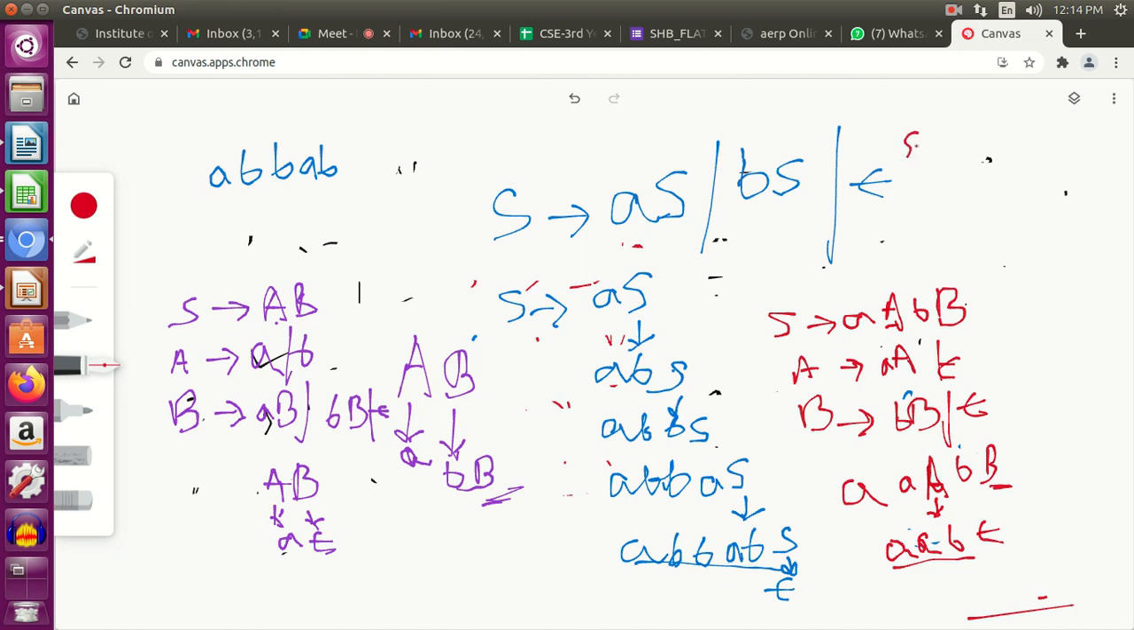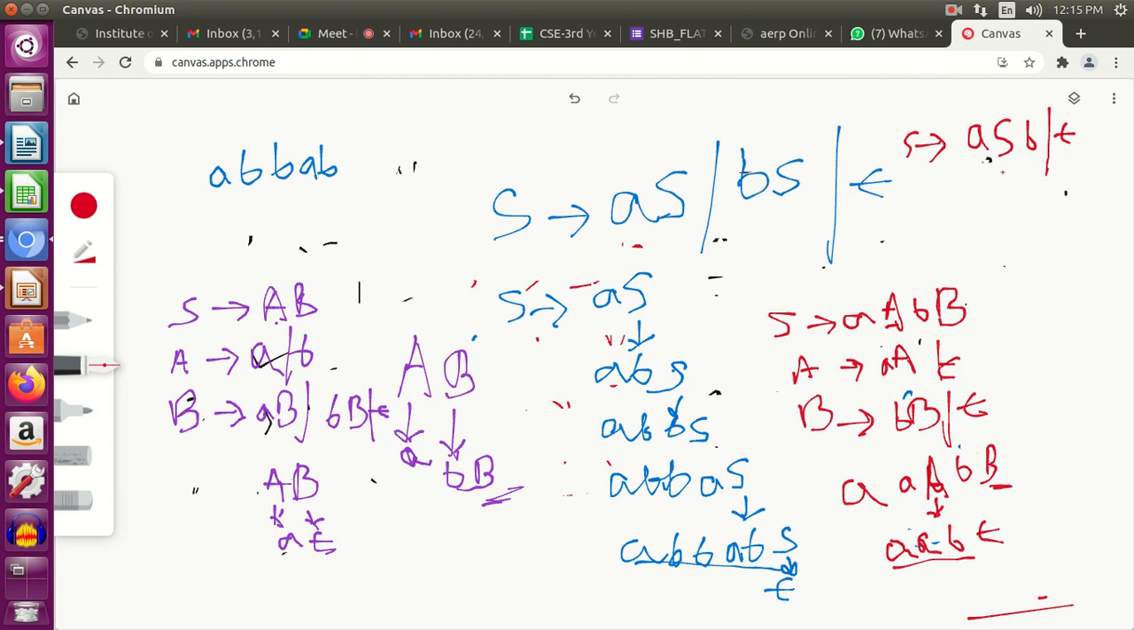So the easiest way to solve these kinds of problems is, again, you use recursion, you use self recursion. It should be as simple as this: S tends to ASB or epsilon. As simple as that. So your base condition was AB. If you substitute this S with epsilon, you will get AB.